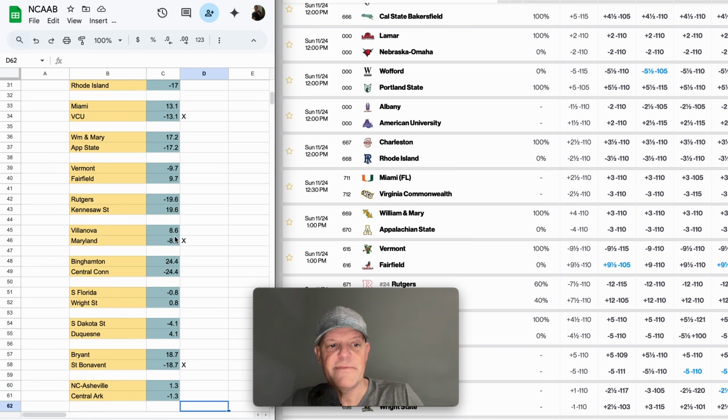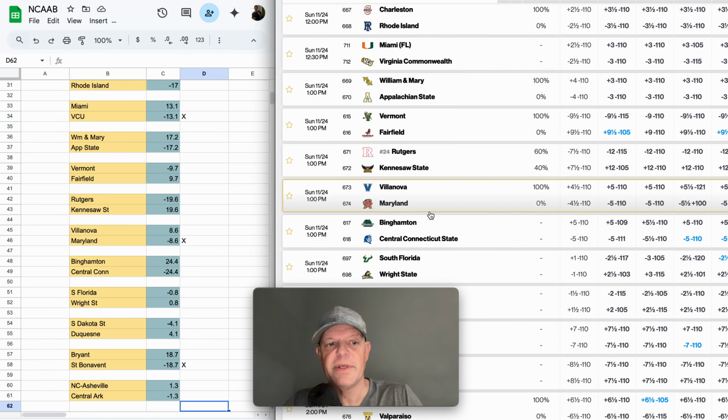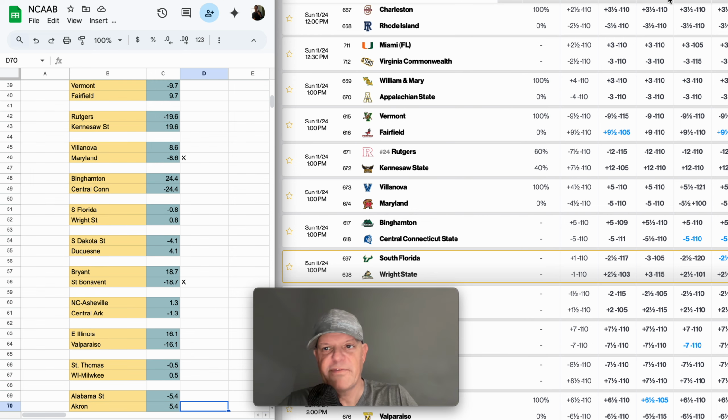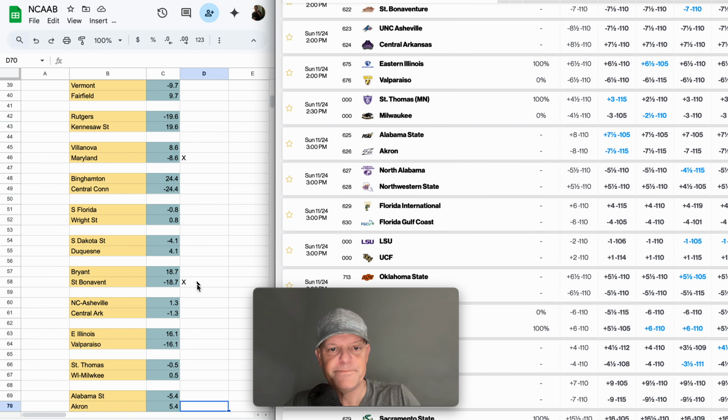Scroll down here, Villanova and Maryland. We have Maryland here, and this is a really good example. A very small margin. Villanova's a pretty good team, obviously. We do have some line movement in favor of Maryland, so even though that's only a 3-point differential, it would still be considered a play via the model. Moving along, St. Bonaventure here. They are playing Bryant. It opened at 7 and is pretty much staying at 7, some books have it at 7.5. You look at my line at -18.7, basically -19. That would be a play.